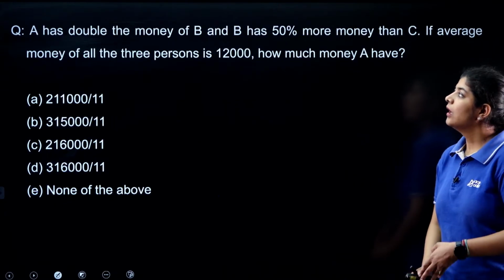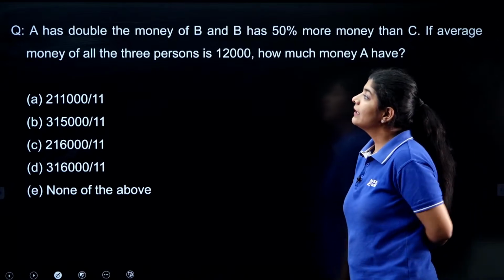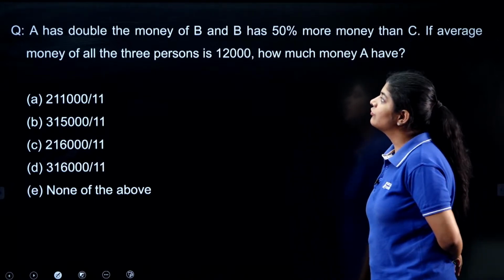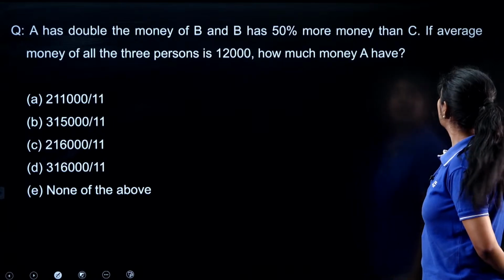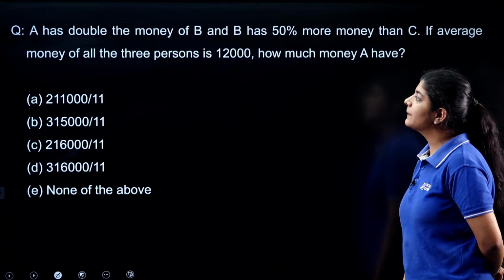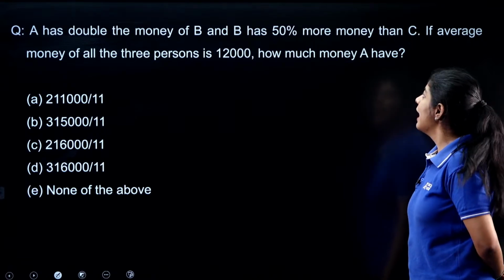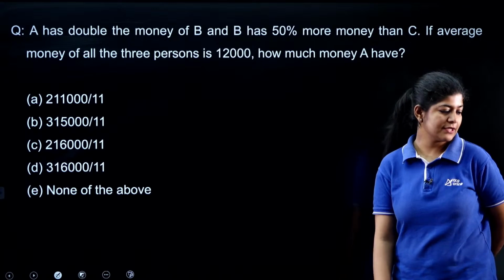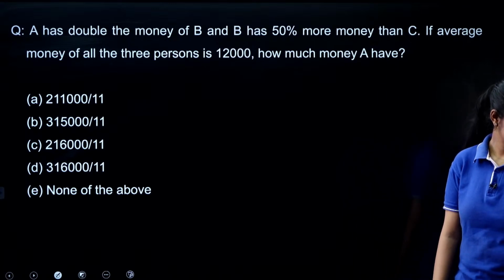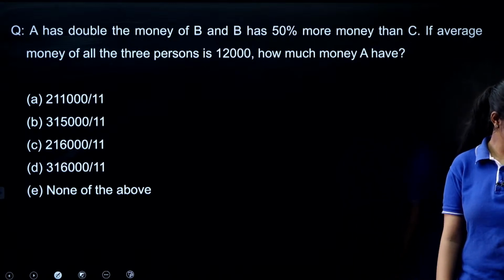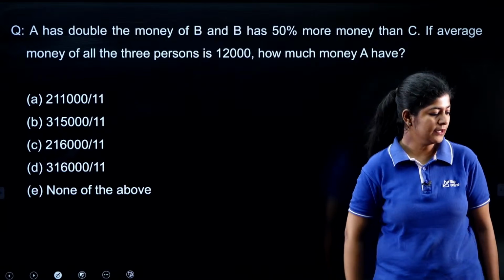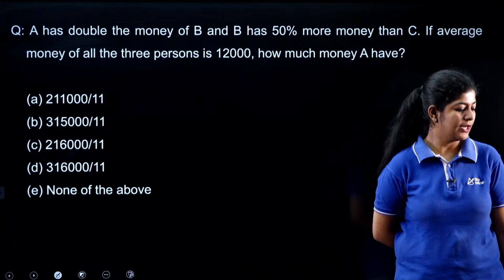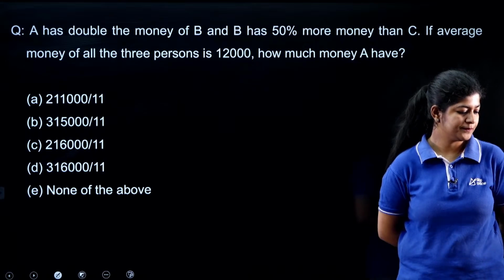Next. The next question says that A has double the money of B and B has 50% more money than C. If the average money of all the three persons is 12,000 rupees, how much money does A have? This is a very, very easy one. Very good, Ashwin and Radhe, I guess you made some calculation mistake. Here the correct answer is option number C. Okay, now try to solve this one.